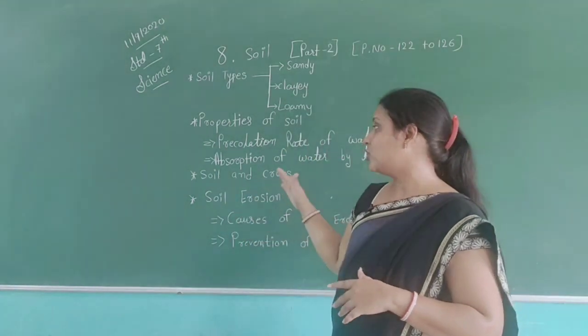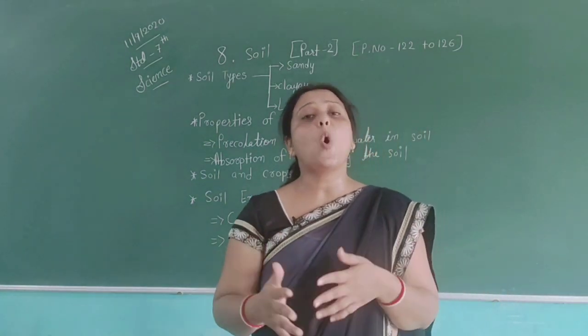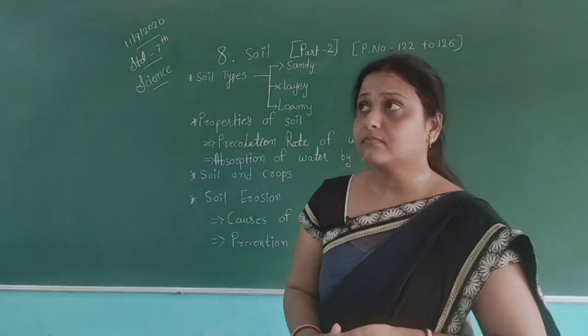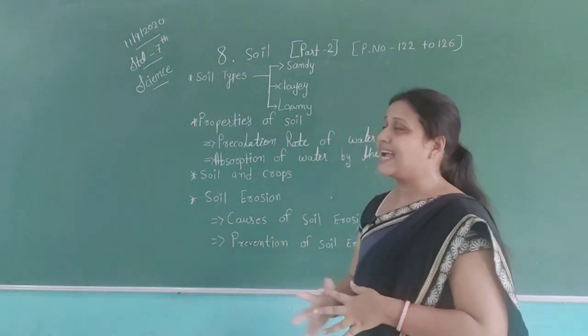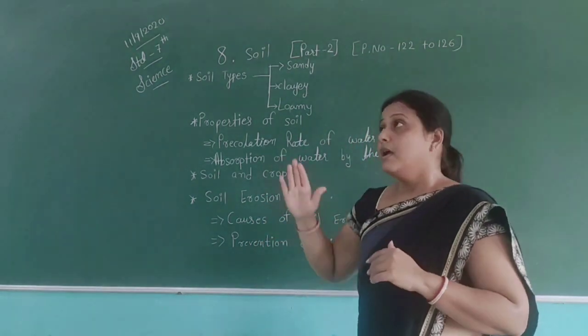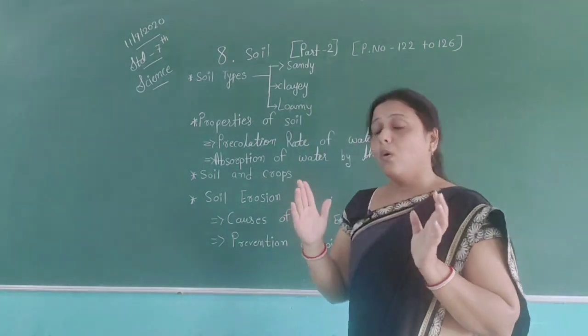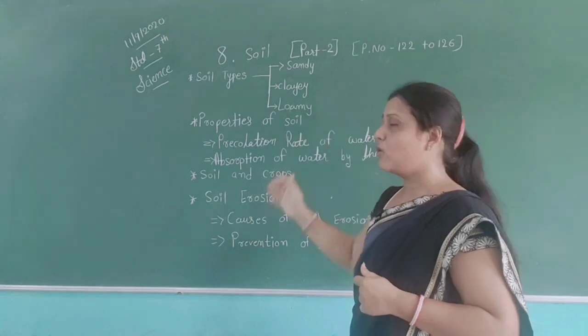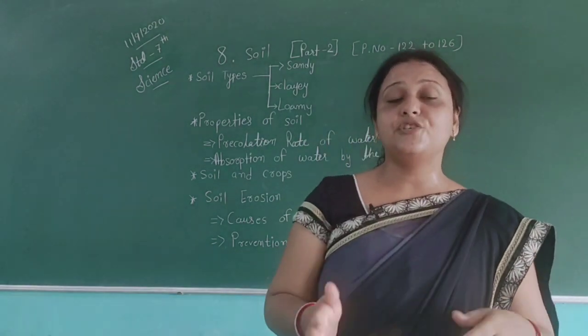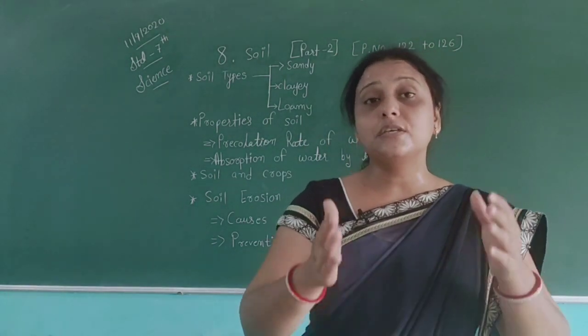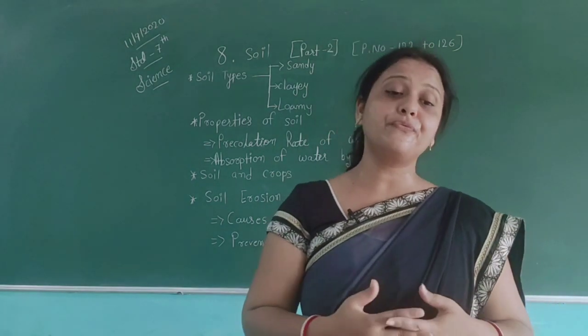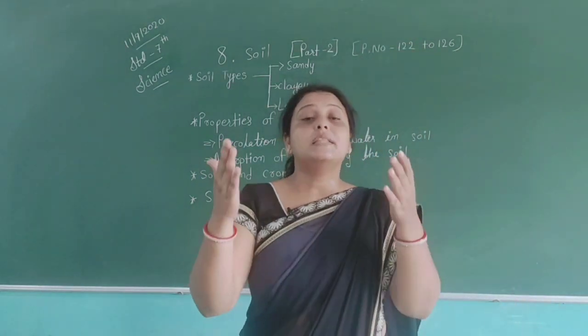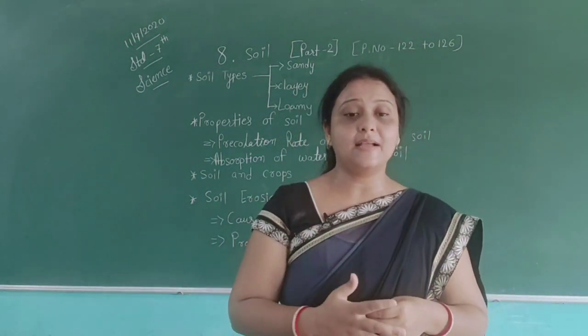Then soil and crops. As we all know, now we will understand about the types of soil. We have already learned about the types: sandy soil, clay soil and loamy soil. According to their features, the crops also differ from each other. They depend on the soil types.